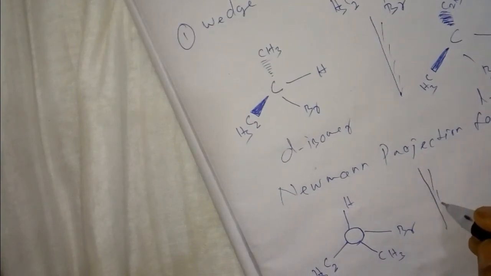If it is the D isomer, what will the L isomer be? This is carbon, the round is for carbon. H, Br, CH3, C2H5, L isomer.